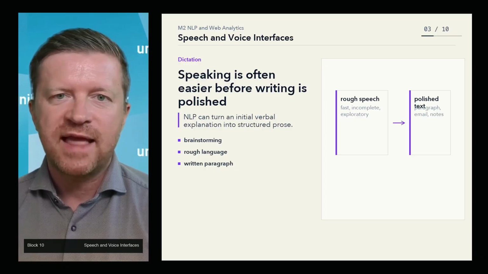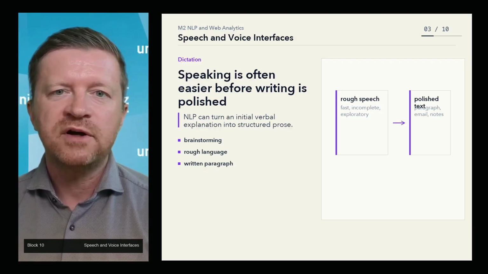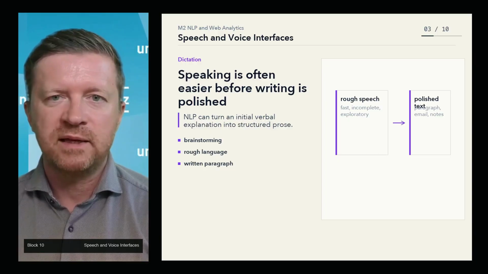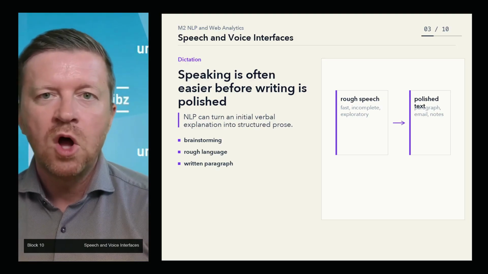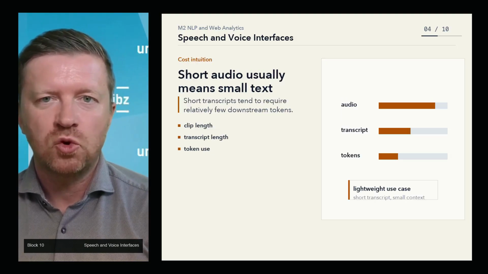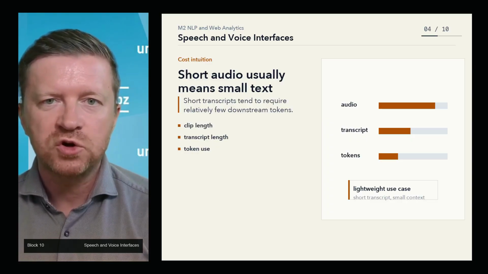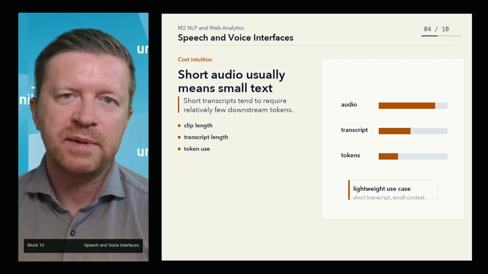Speech-to-text lets us capture that initial idea, and NLP models can then help convert it into a structured paragraph, a summary, an email, or meeting notes. The cost of this kind of use case can be quite low. Short audio clips produce short transcripts, and short transcripts use relatively few tokens. Of course, cost depends on the provider and model, but conceptually, this is a lightweight application.